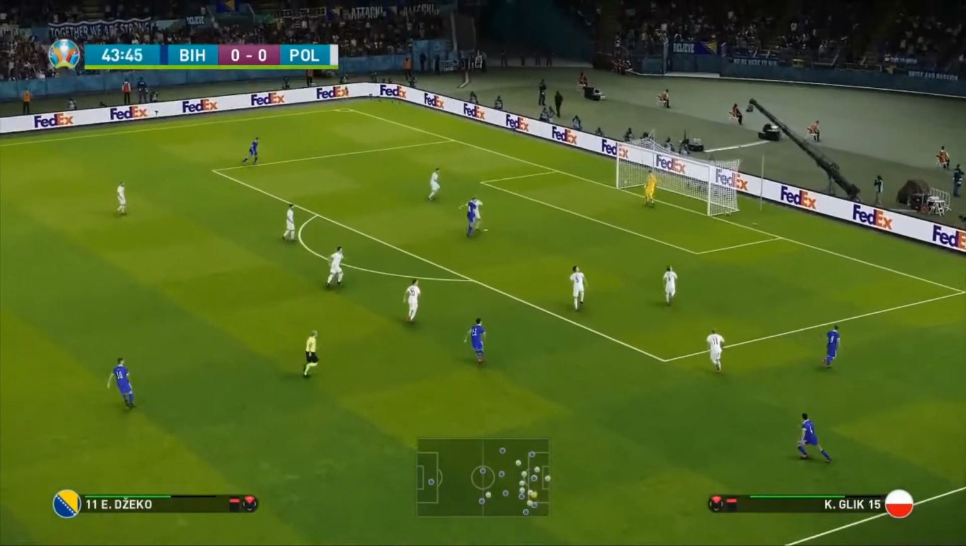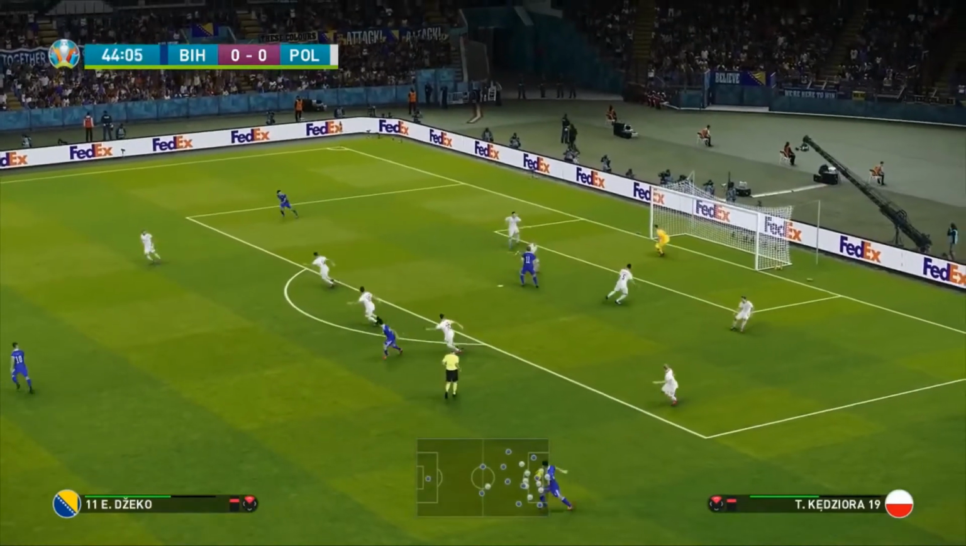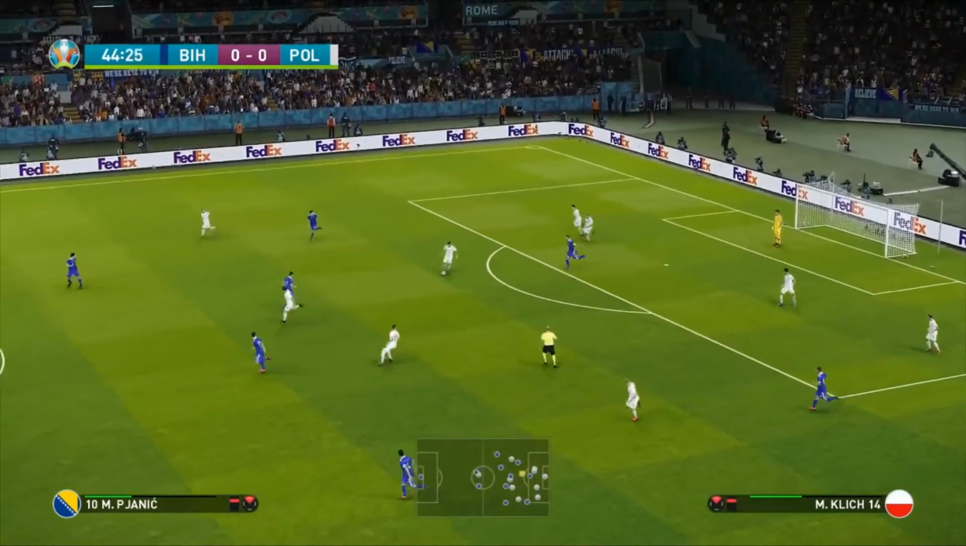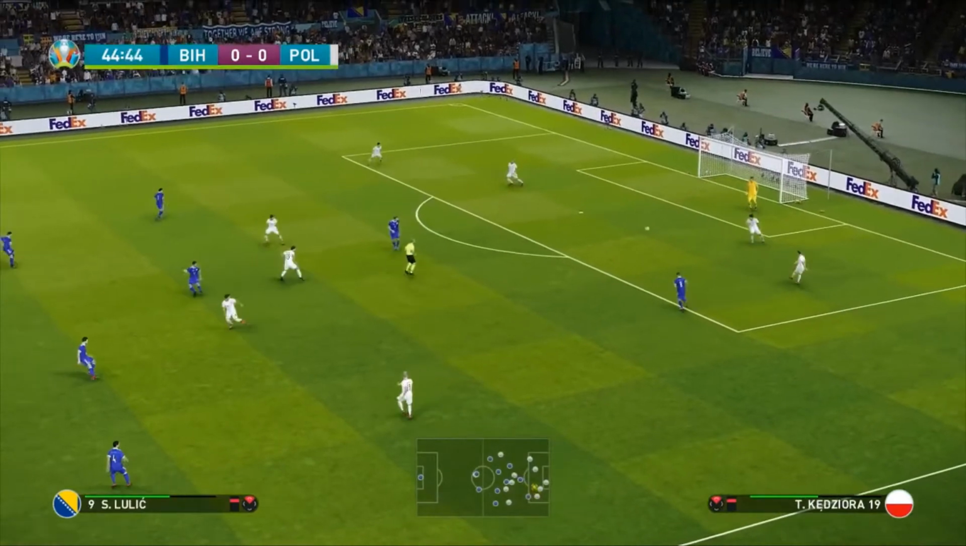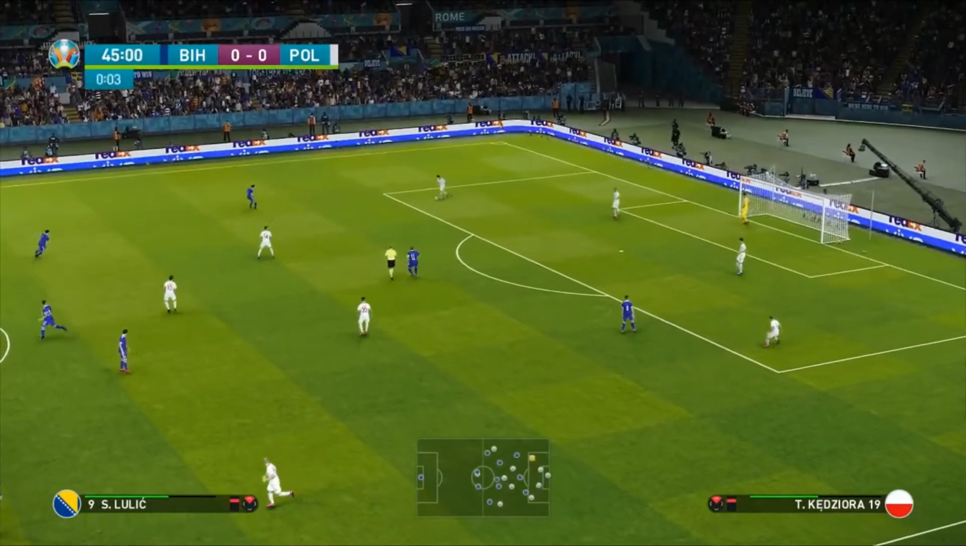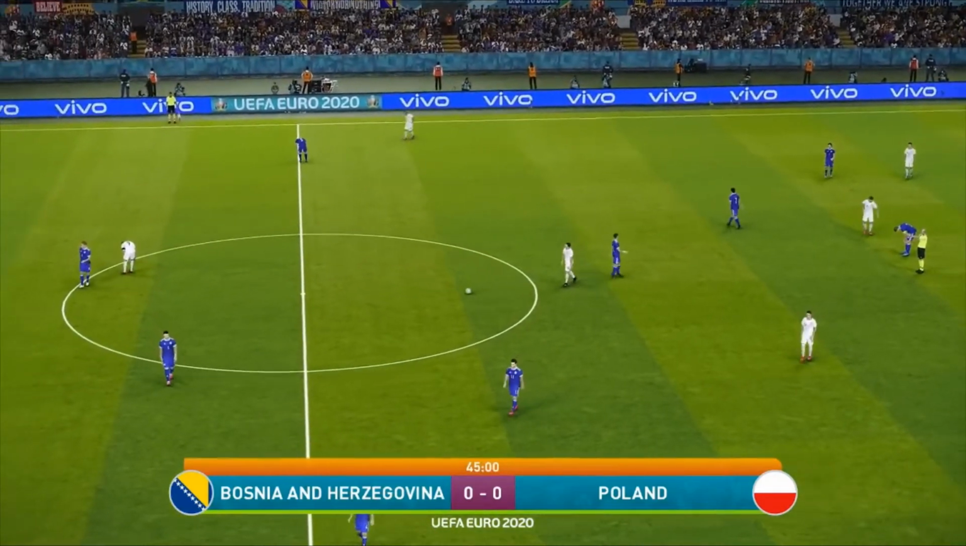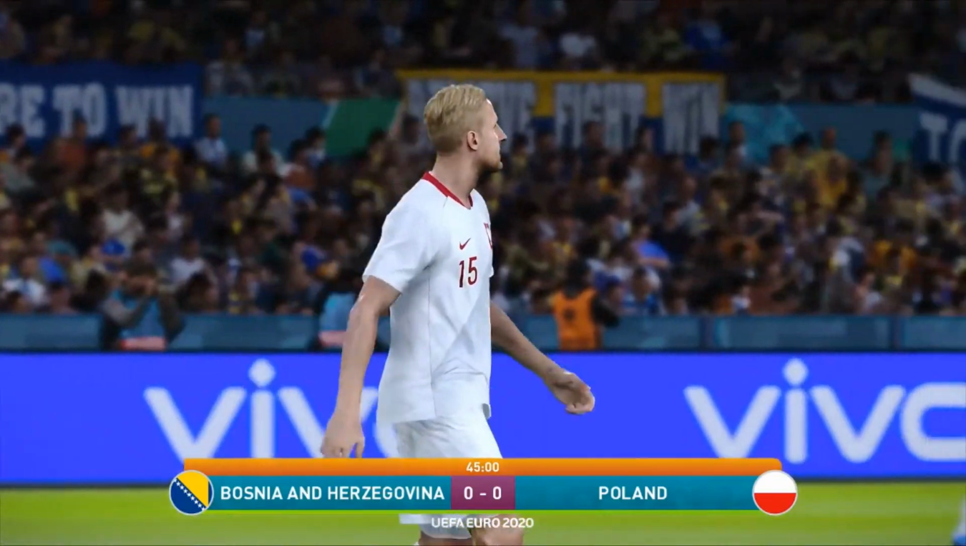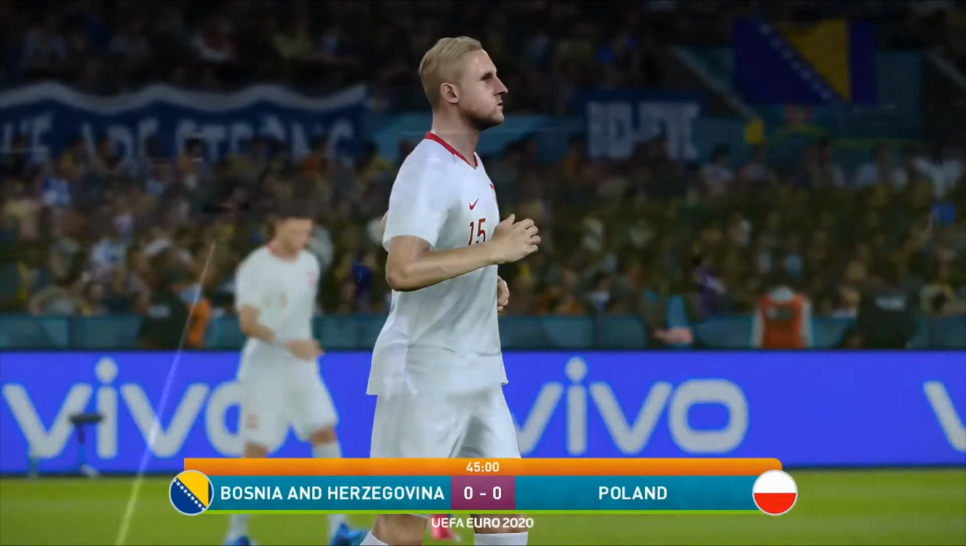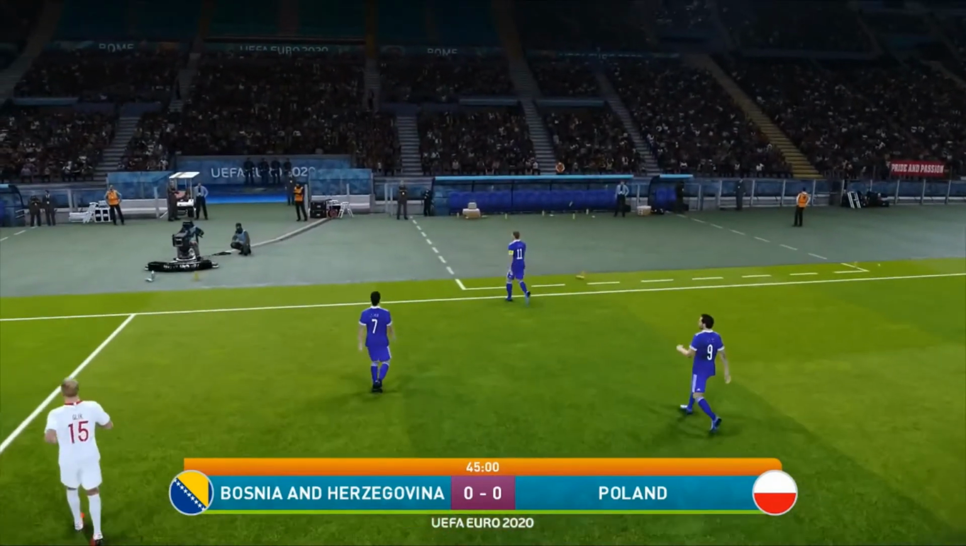Lofts it for Dzeko, who does get a slight touch, but it's not going to be enough to really test this Polish side. And there's going to be no additional time. The referee blows his whistle in this game. It's Bosnia 0, Poland 0. It's been a very, very good start for Poland, but there's a lot of work to be done. 0-0 at half-time in this game.